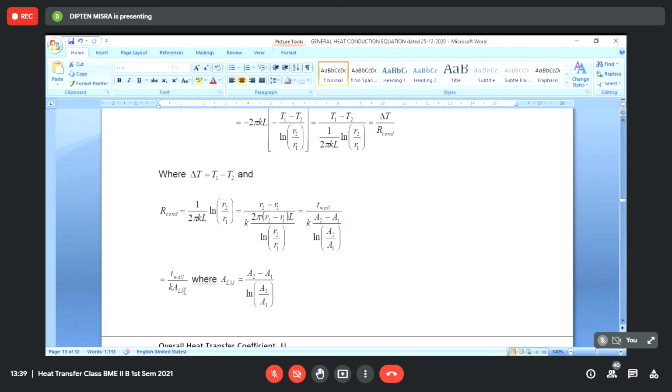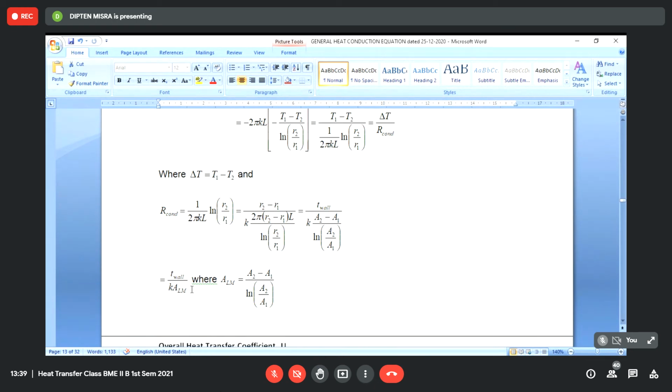Just to make a similarity between the plane wall expression and this expression for conductive resistance for a curved wall like a cylindrical wall, I have tried to rewrite it in that identical fashion. In the case of a plane wall, the conductive resistance is given by the thickness of the wall divided by conductivity into the cross-sectional area of the wall, given by the depth of the wall into the height of the wall.